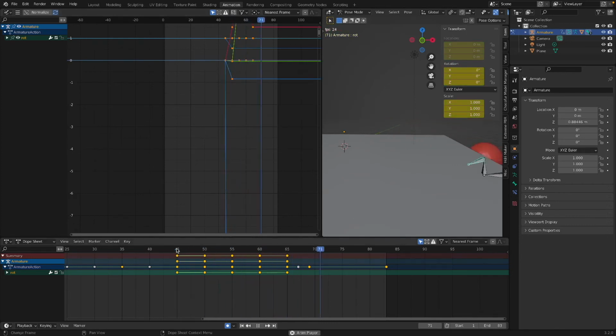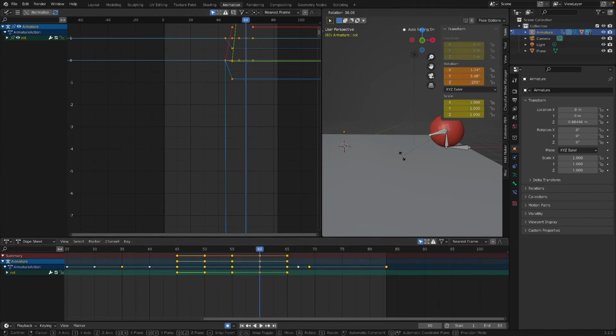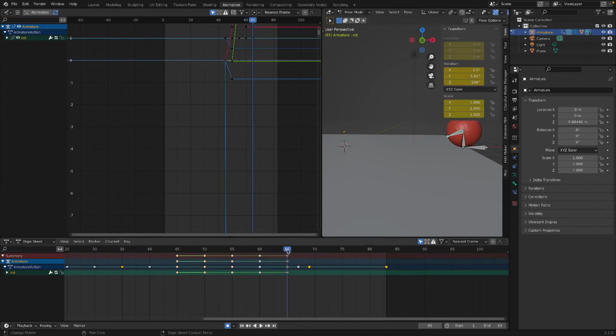Play. Rotate. Just play around with this to get the rotation right.